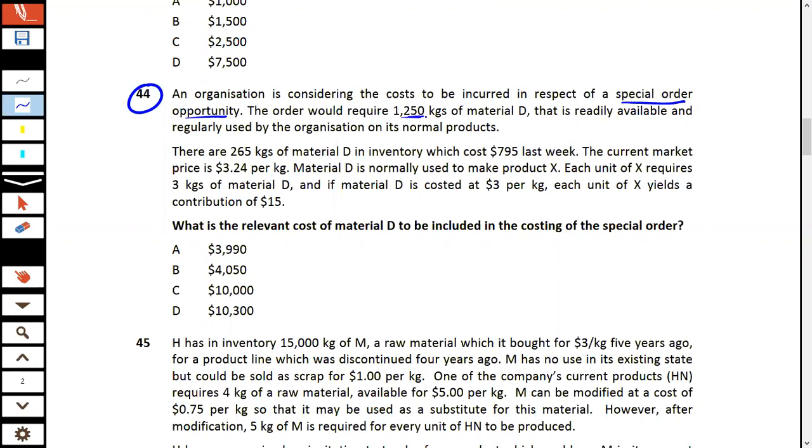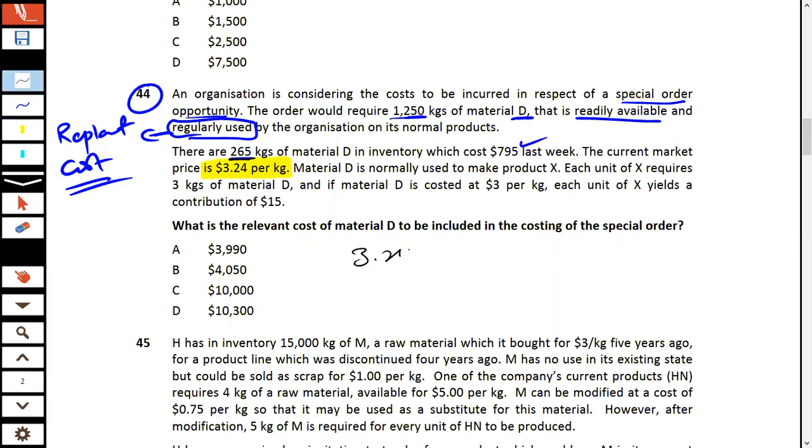The order would require 1250 kg of material D that is readily available and regularly used by the organization. Remember, if the material is regularly used, your relevant cost is going to be your replacement cost. There are 265 kg in the inventory which cost this. Ignore that. You need to consider the current market price, which is $3.24 per kg, so you would say 3.24 multiplied by 1250.